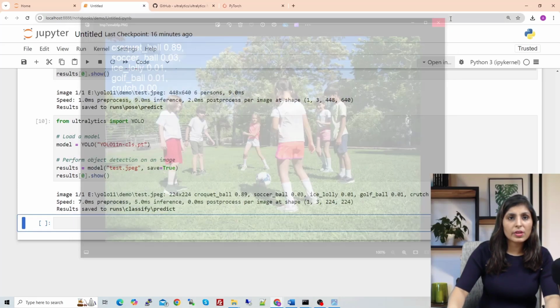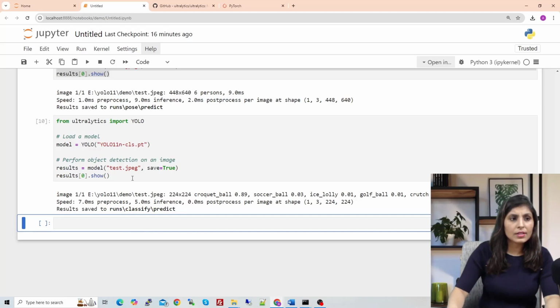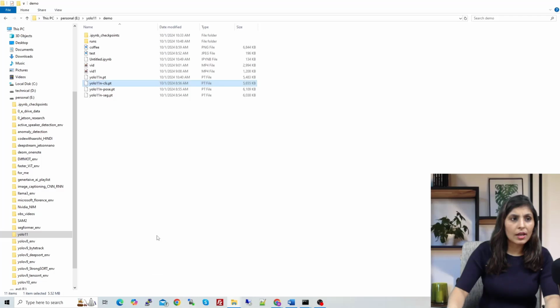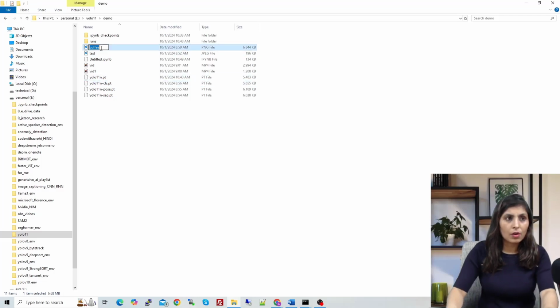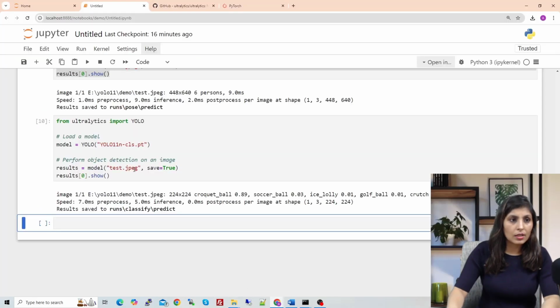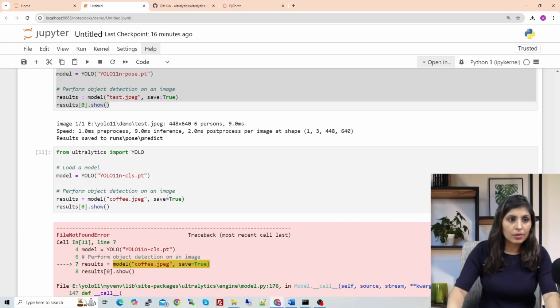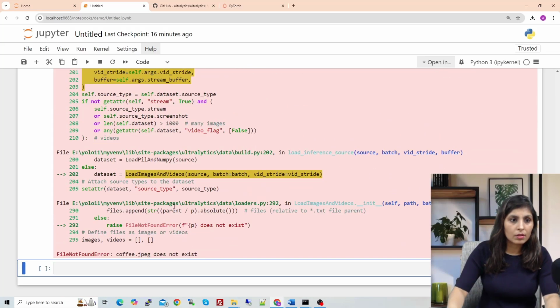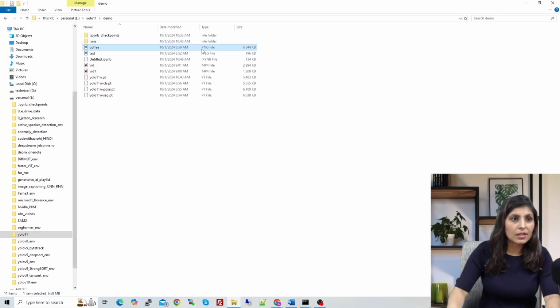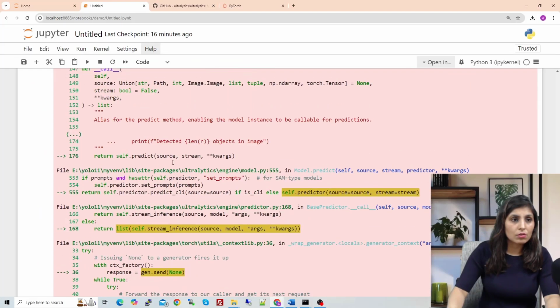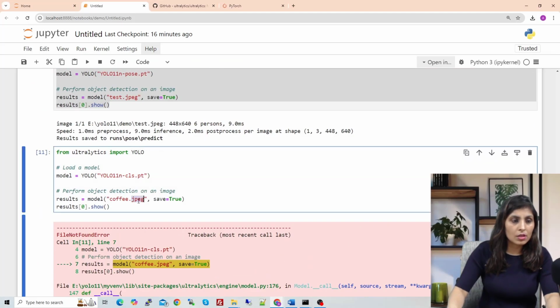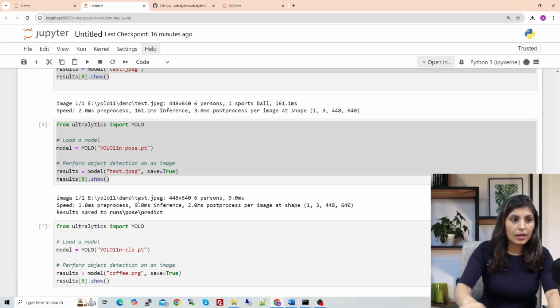Okay, so this one is not a good example for this. Let's try to test it on a different image. For this, I have an image with the name of coffee. Just copy the name of this image, and then I'm providing this name over here. Okay, what is the error? Okay, maybe the file extension is PNG. So just change the name over here and then run.